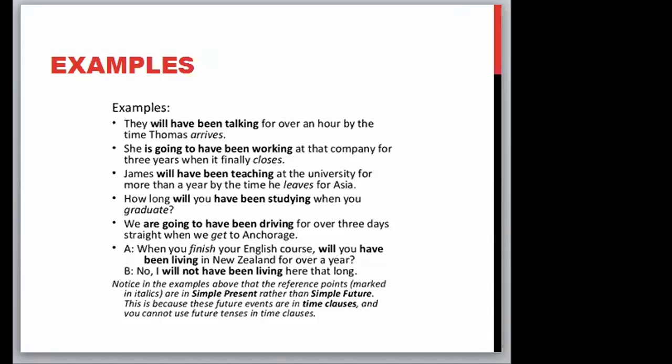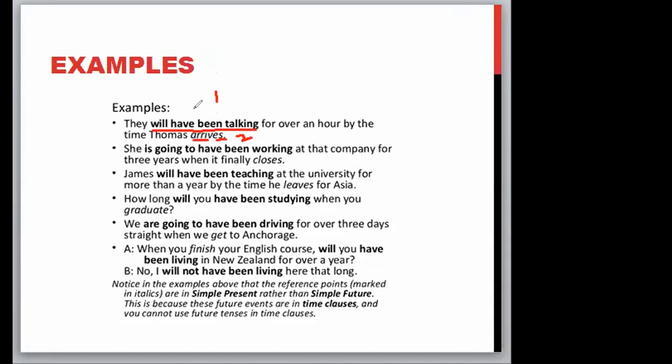Examples: they will have been talking for over an hour by the time Thomas arrives. This is the first action that is happening, and this is going to be the second action.